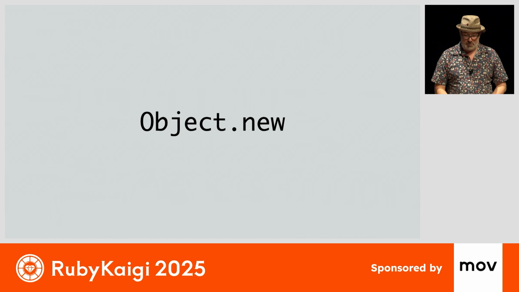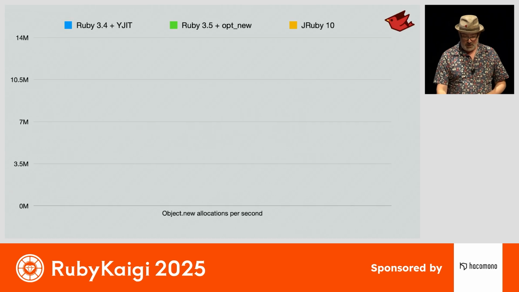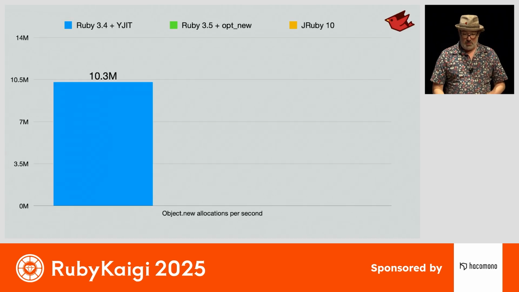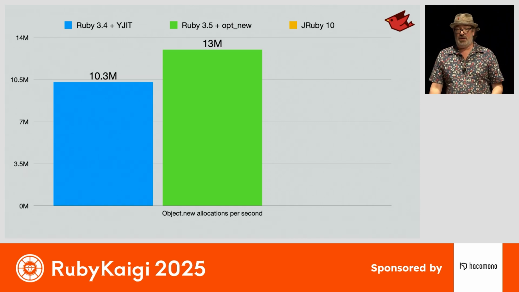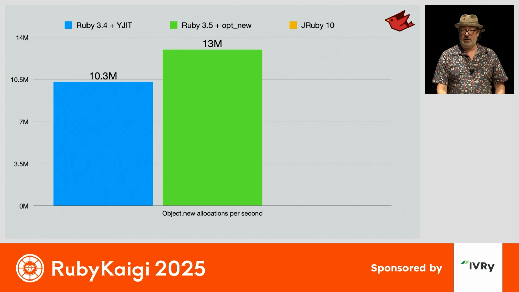So if we look at a few small benchmarks here, doing a bunch of object new, how fast can we just allocate a plain object? We have CRuby 3.4 with YJIT getting about 10.3 million iterations per second, or object allocations per second. The patch that Aaron came up with, giving about a 30% increase, which is about the same as what he showed in his talk. So 13 million object allocations per second. But then there's JRuby 10.